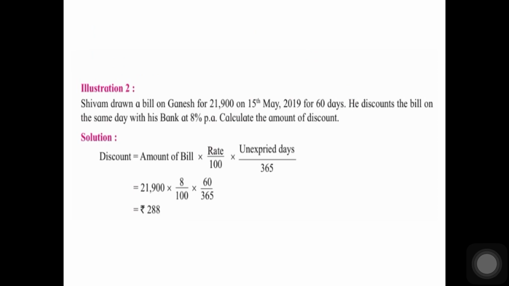I hope all of you know what is a leap year. So amount of bill is 21,900 into 8 upon 100, 8 is the rate of interest, into 60 upon 365. Why 60? Because the tenure of the bill is 60 days, and he discounts the bill with the bank on the same day. So full 60 days the bill is with the bank. So you will write 60 upon 365. So your answer is 288.